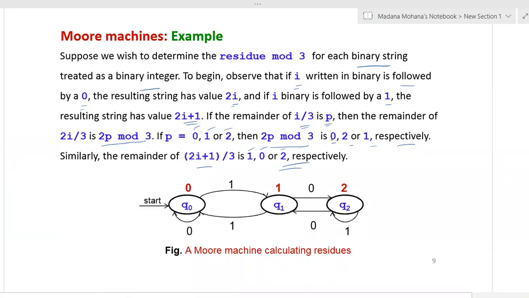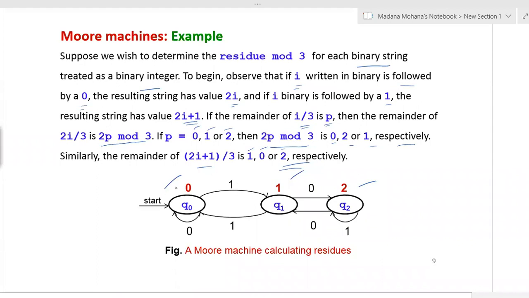Here you can see how the Moore machine is constructed for this by showing the outputs. We have the states Q0, Q1, Q2, then we have the transitions with combination of 0, 1. So here the inputs are 0, 1.